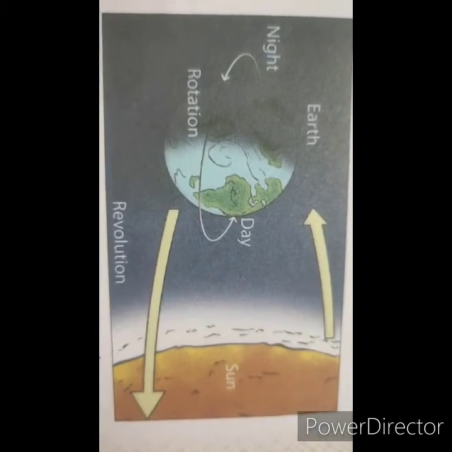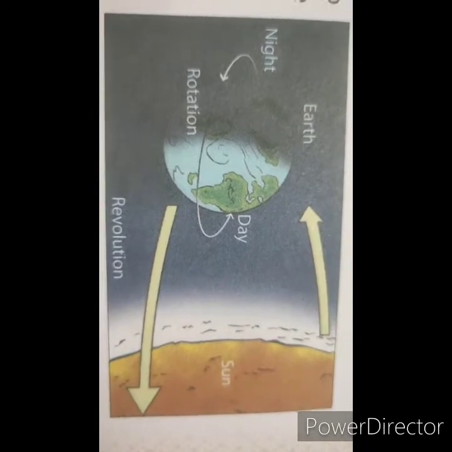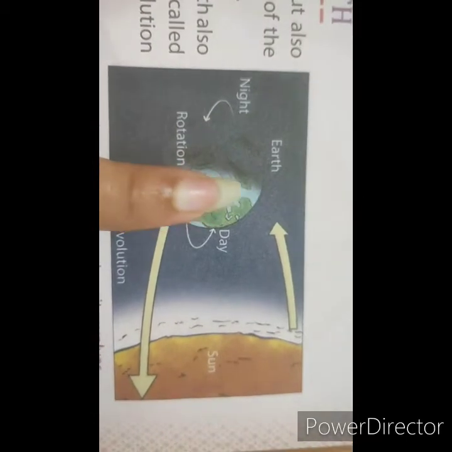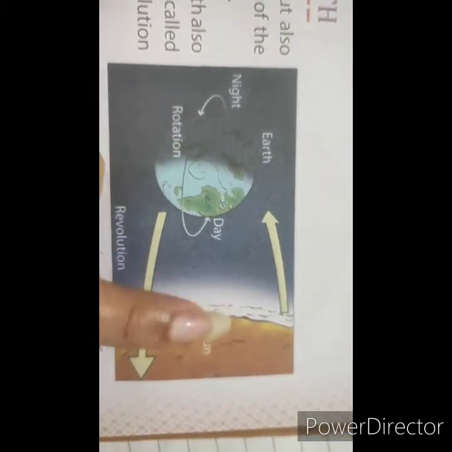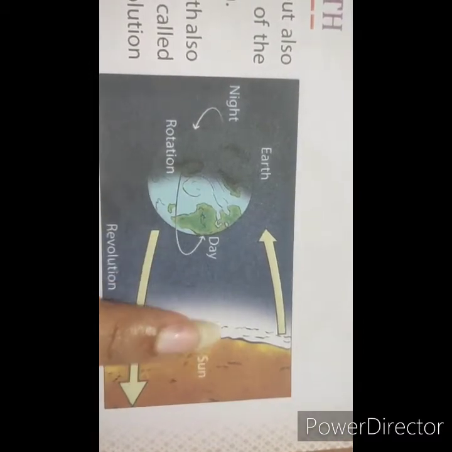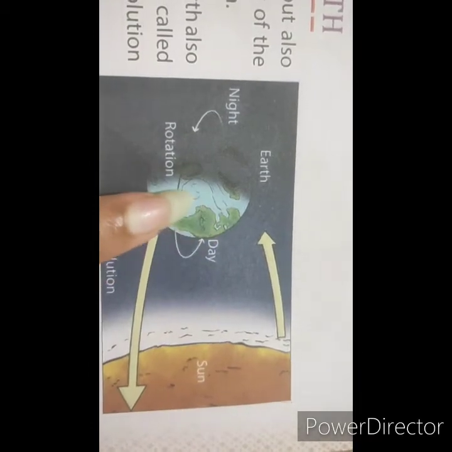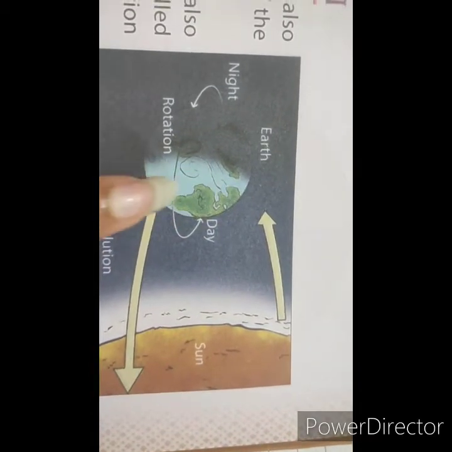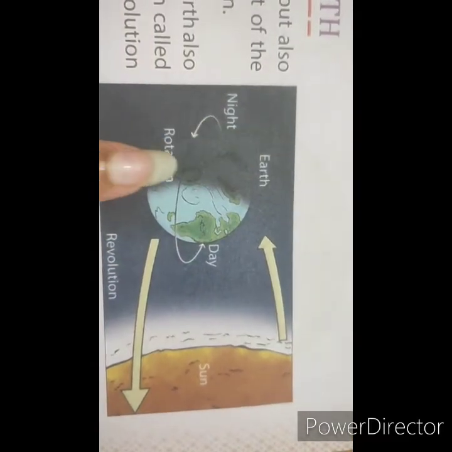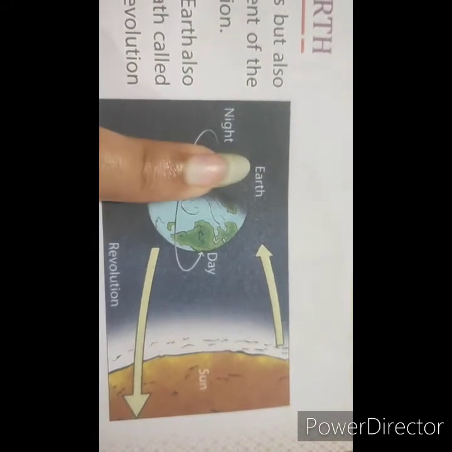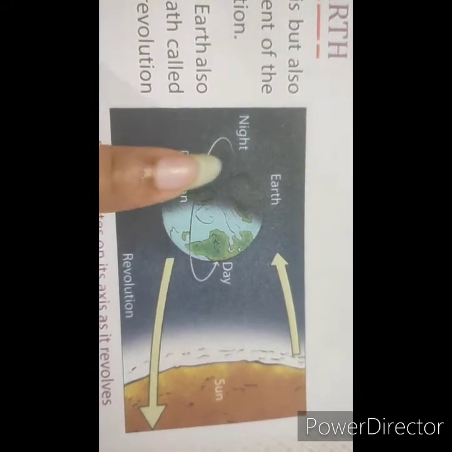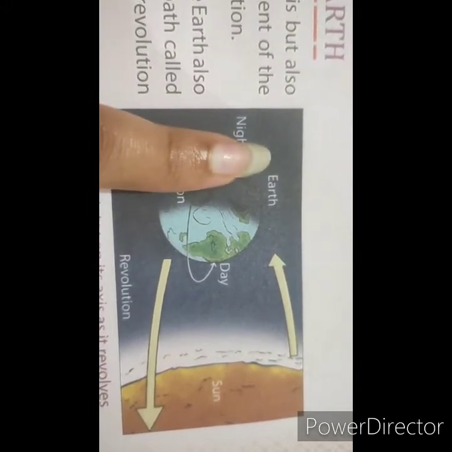Let me explain with the help of this example. As you can see in the picture, the portion of the earth which is facing the sun is receiving the light, thus this portion has day, and this half of the earth is not receiving the light, thus here it's night.